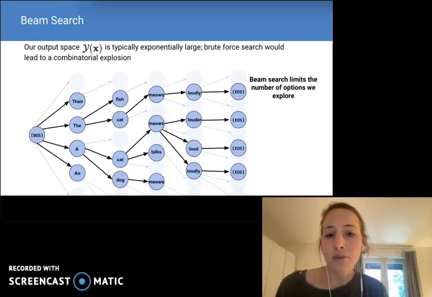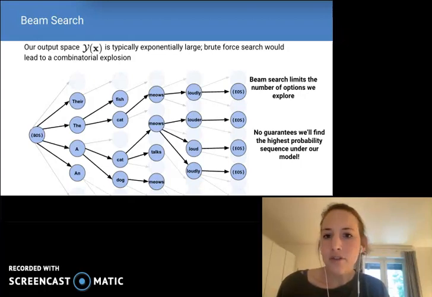Beam search can be seen as a pruned version of breadth-first search. It limits the number of paths we explore by pruning the search space down to the top k options at each turn, where k is a hyperparameter. Because of this pruning, there's no longer any formal guarantees as to whether we'll find the highest probability sequence under our model. Now, how does this change our formulation of the set decoding problem?